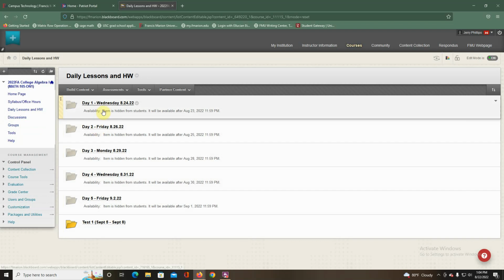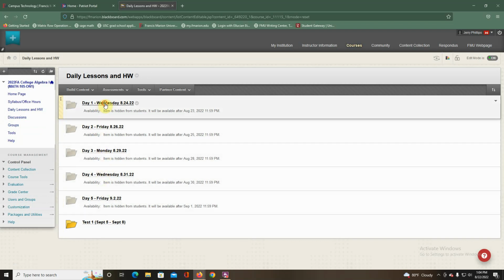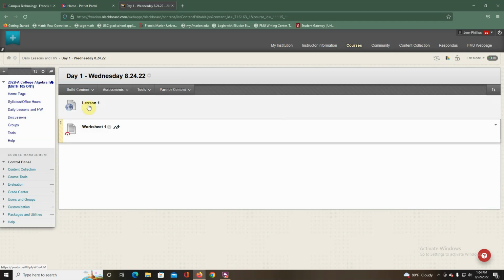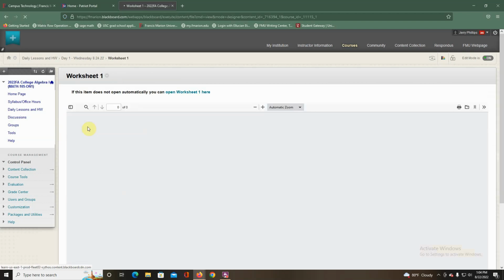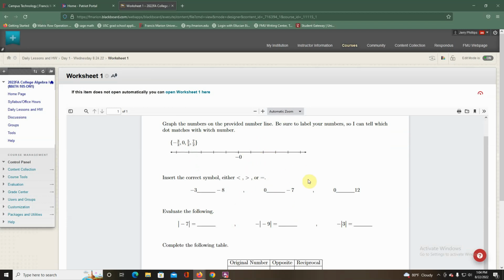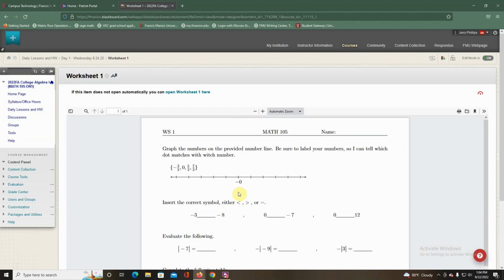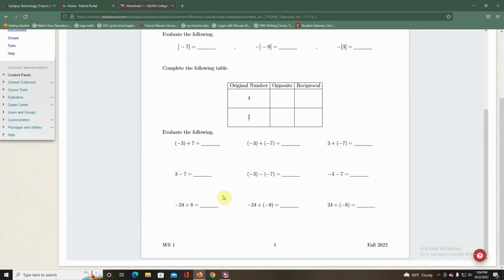So class is really simple. Every Wednesday, Friday, Monday, Wednesday, Friday, you will come watch your lesson and work on your worksheet. Now listen very carefully for turning in the worksheets. This is going to make up your homework grade for the course. You do not have to print these off. You can just write your answers on a piece of paper if you'd like. Some people prefer to have these printed off, so that's a personal preference, just up to you.